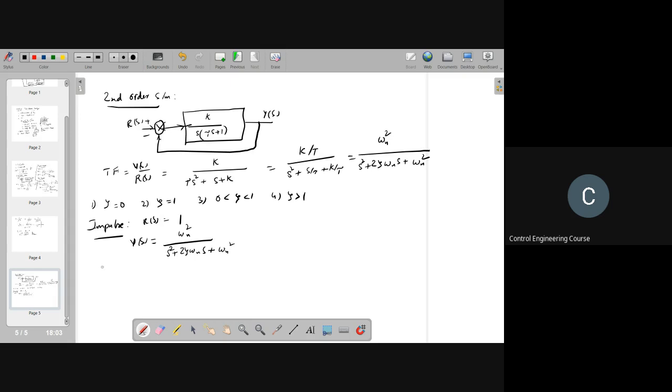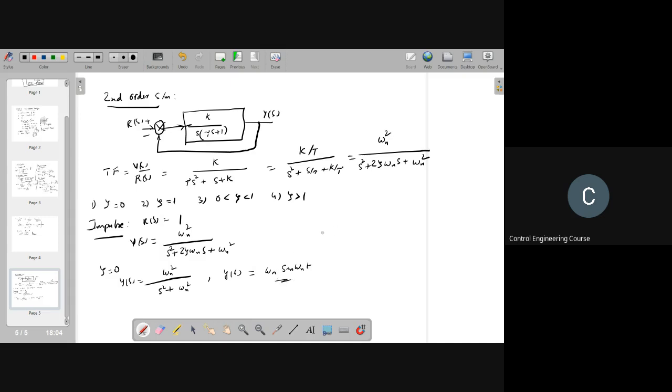First case, zeta equal to 0, then y of s is equal to omega n square by s square plus omega n square. Now y of t is a form of a sine function, so y of t will be omega n into sine omega n t.